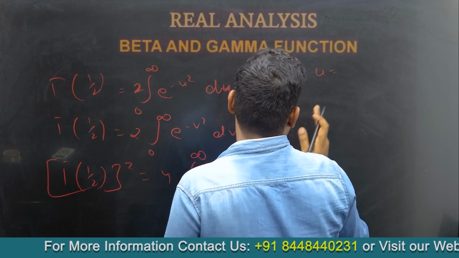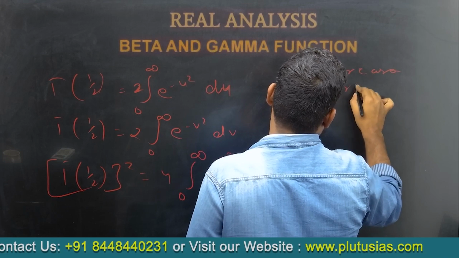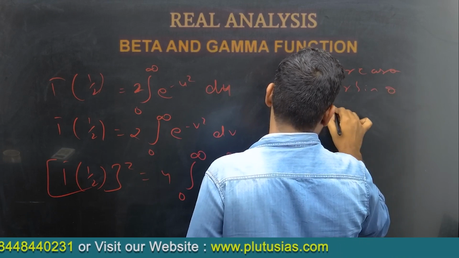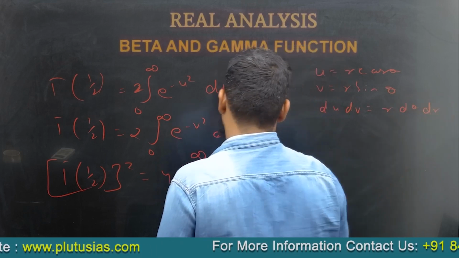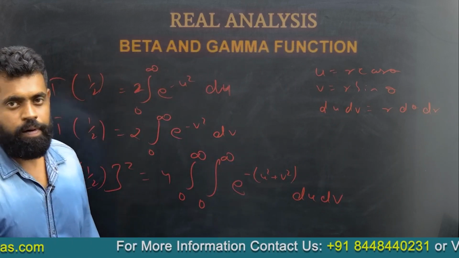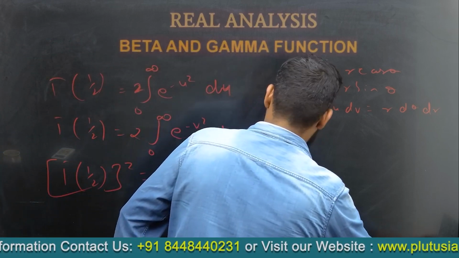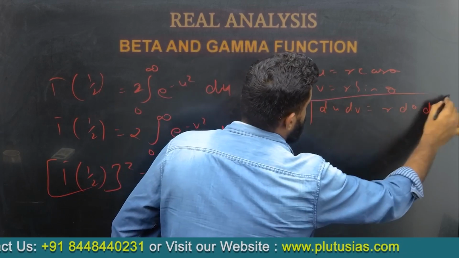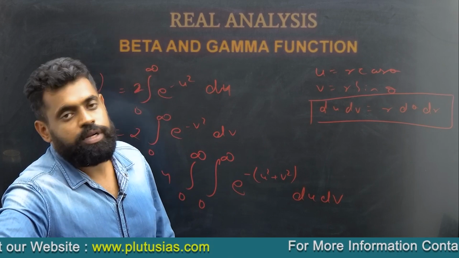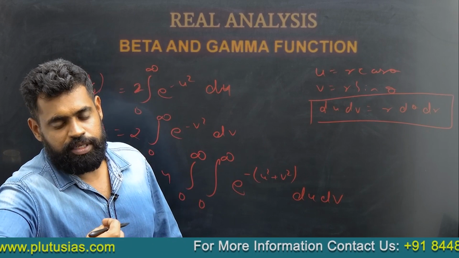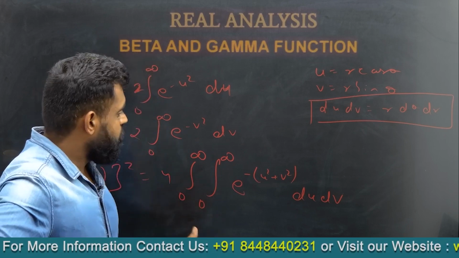what happens if we change it into polar coordinates? That is, if we take u equal to r cos of angle theta and v equal to r sin of angle theta, then du dv would be r d theta dr. This property you will learn in the calculus portion, where we use the Jacobian to change the variables in the integral, changing into polar form.